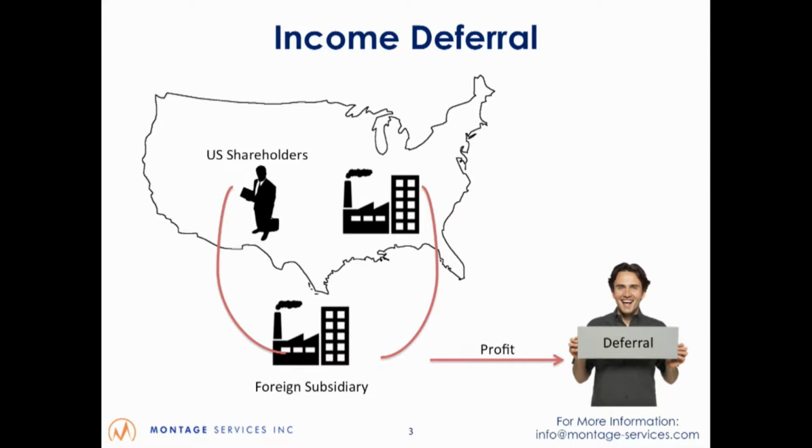The topic itself, Subpart F, comes from the name of a section in our tax regulations that relate to outbound taxation. In other words, companies doing business outside the United States. So when U.S. companies set up subsidiaries outside the United States, that income is generally not taxed until there's a dividend made.